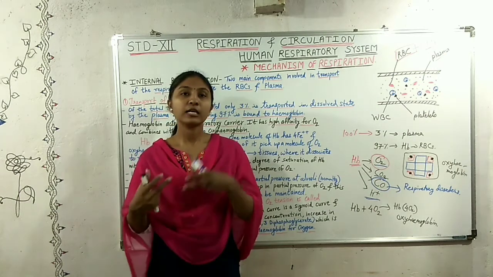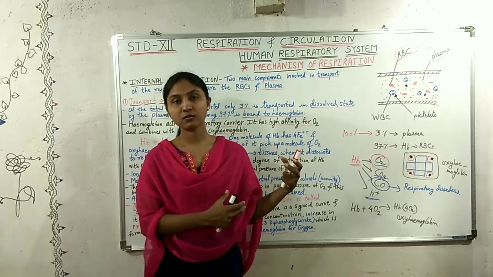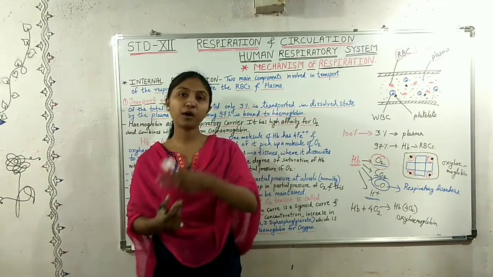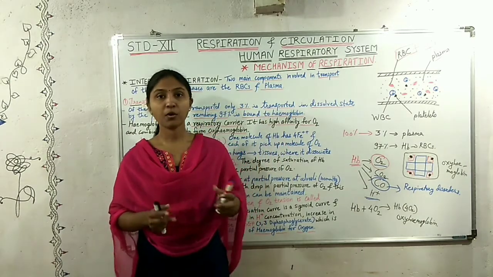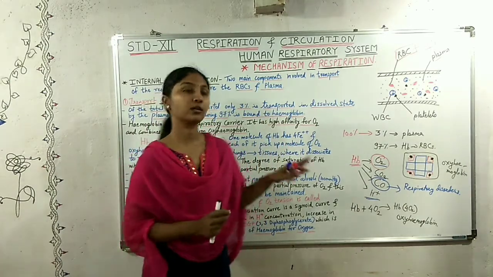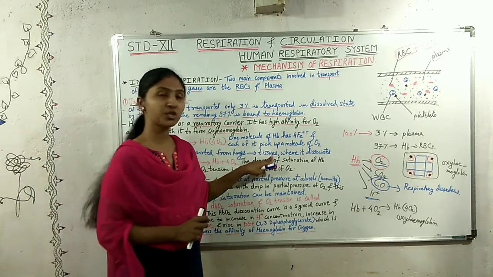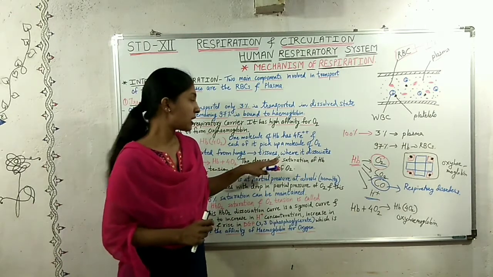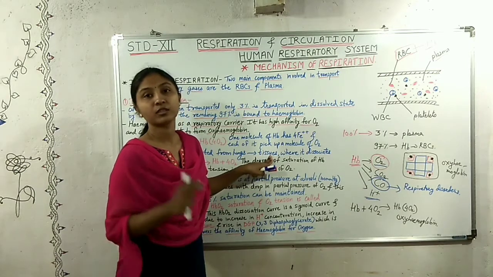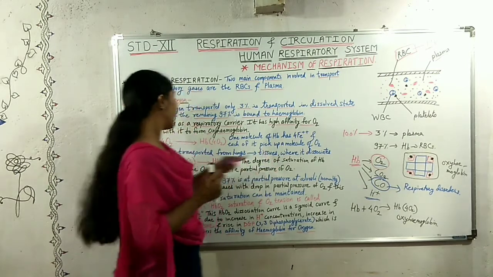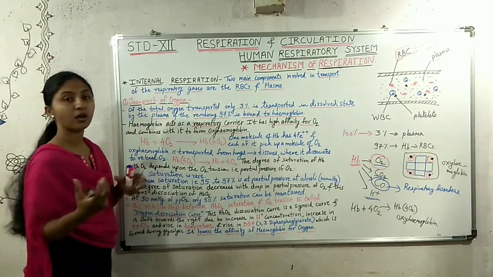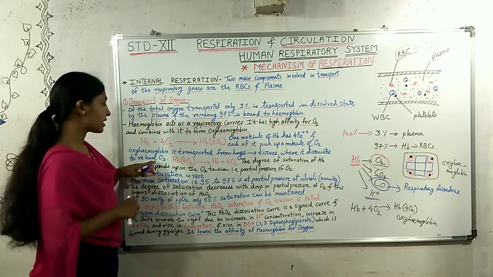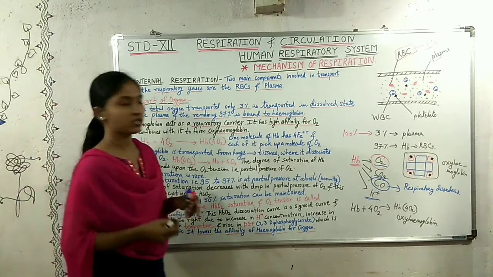This oxygen is taken to the heart and from the heart it is pumped to all parts of the body. This blood goes from lungs to the tissues, and in the tissues this oxyhemoglobin dissociates to release the oxygen.